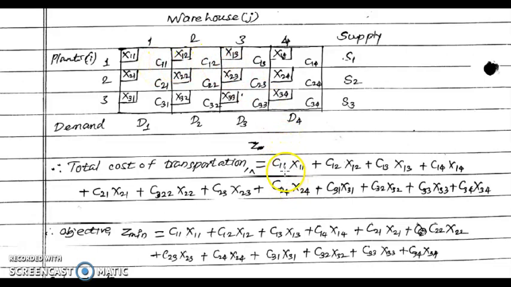Therefore we get the total cost of transportation as the multiplication and summation of all the terms in the given cost matrix: C11 into X11 plus C12 into X12, that means unit cost of transportation into the quantity to be transported at that cost. So it gives us the total cost of transportation.